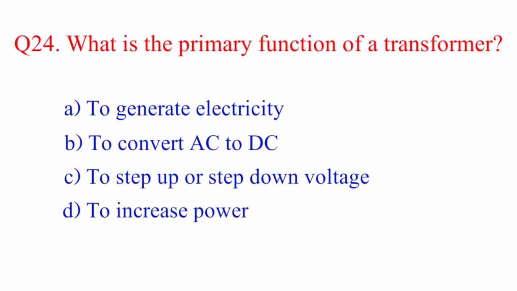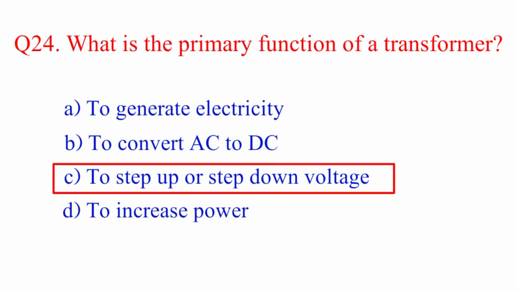Question number 24. What is the primary function of a transformer? Option A, to generate electricity. B, to convert AC to DC. C, to step up or step down voltage. Option D, to increase power. The right answer is option C.